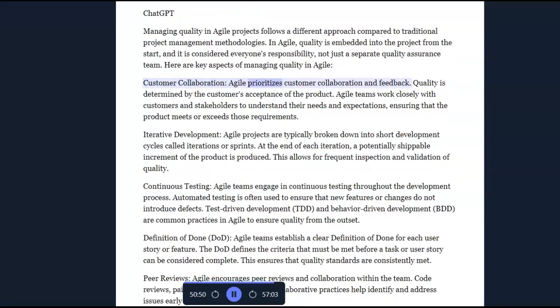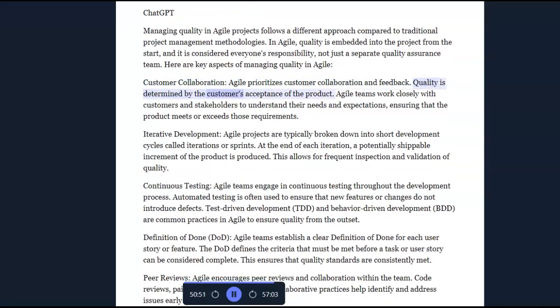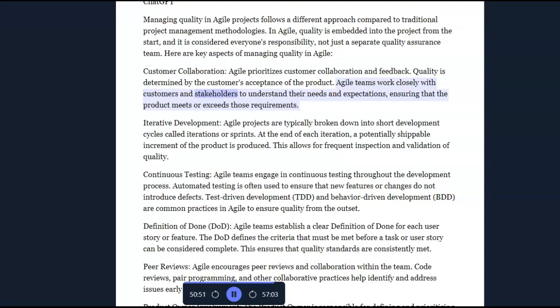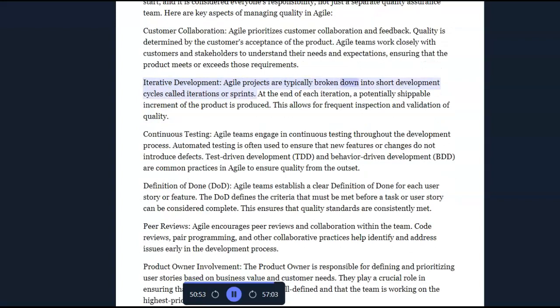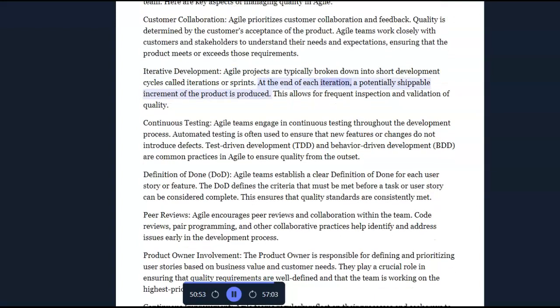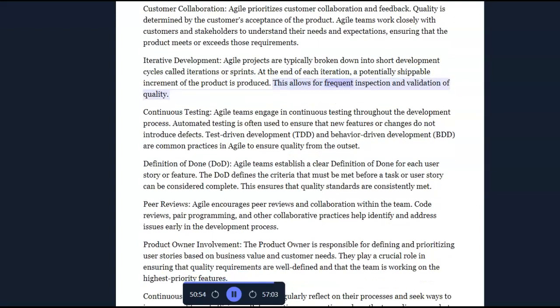Customer collaboration. Agile prioritizes customer collaboration and feedback. Quality is determined by customers' acceptance of the product. Agile teams work closely with customers and stakeholders to understand their needs and expectations, ensuring that the product meets or exceeds those requirements. Iterative development. Agile projects are typically broken down into short development cycles called iterations or sprints. At the end of each iteration, a potentially shippable increment of the product is produced. This allows for frequent inspection and validation of quality.